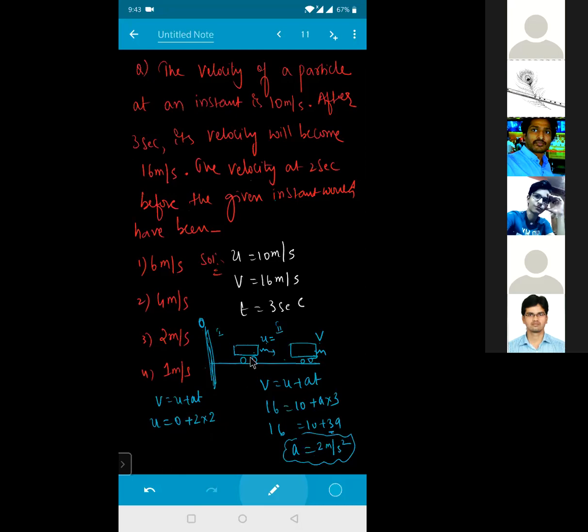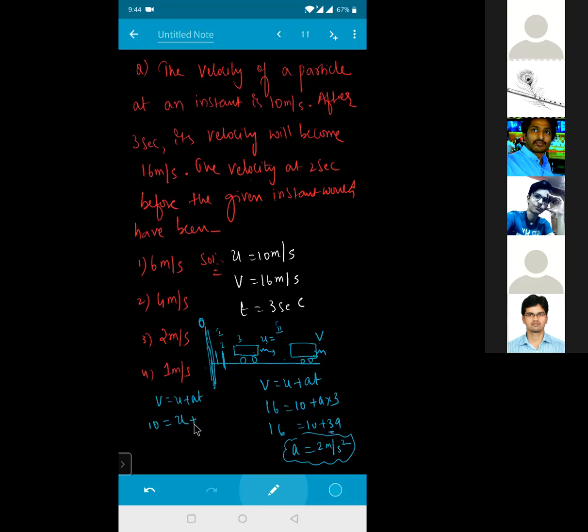How much initial velocity has been given to me here? The value of u is already given, 10 basically. So this final velocity will become 10, that is equal to u plus at. This initial velocity we need to find, because it is starting from the initial position. What is asked is the initial velocity at 2 seconds, not at 0. If it were 0, the initial velocity would have been taken as 0. Now he is talking about the velocity at 2 seconds before the given instant. That means if this is 3 seconds, this is 2, this is 1, this is 0. At 2 seconds you have a certain initial velocity, which I don't know.